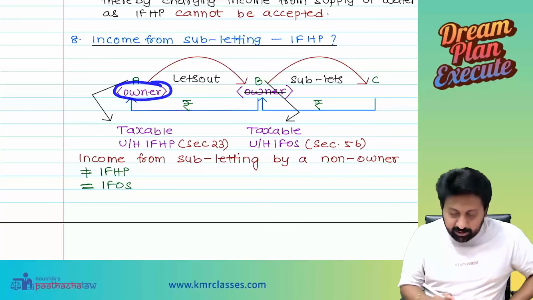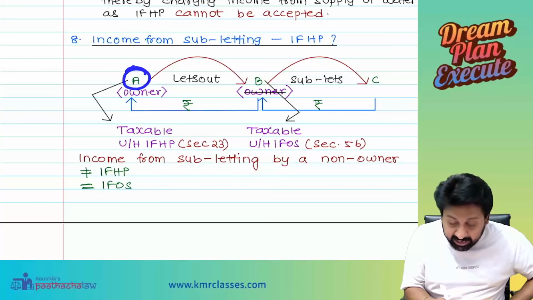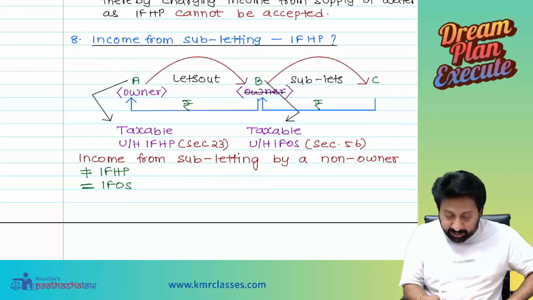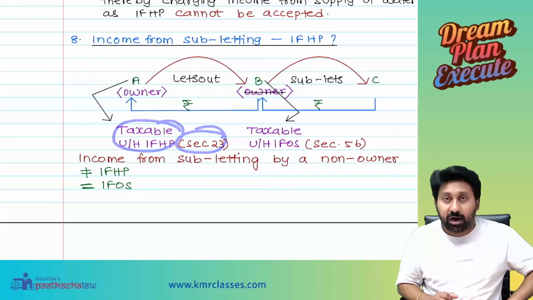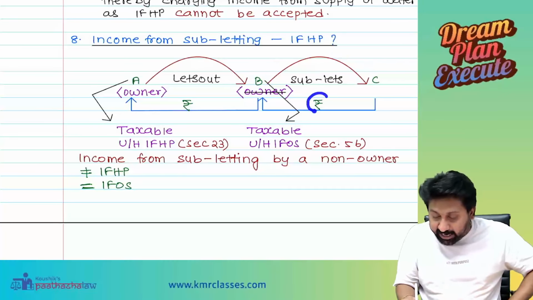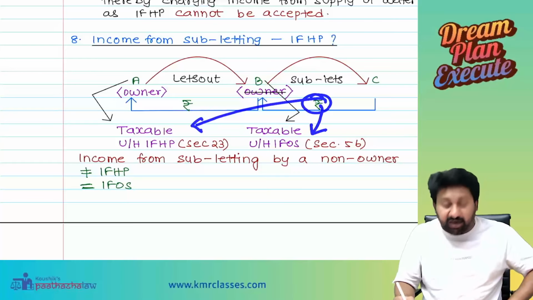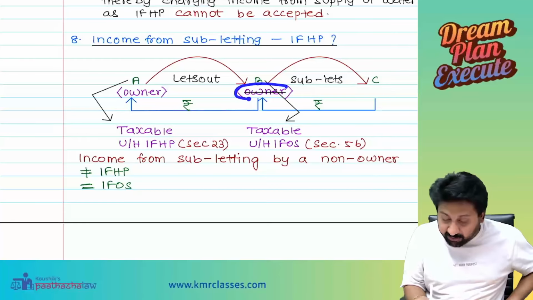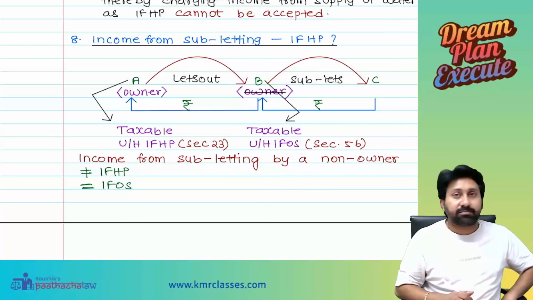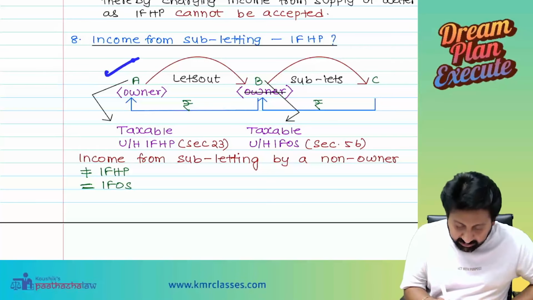A is the owner and let out the property to B. B sublet the property to C. Now, income earned by A, I will definitely charge under IFHP, taxable under section 23, undoubtedly. However, income earned by B from C on the subletting is not chargeable under IFHP, but it is chargeable under IFOS because B is not the owner of the property. Did you all understand the concept? Yes, sir. Okay, so that's the problem, and this is the solution.